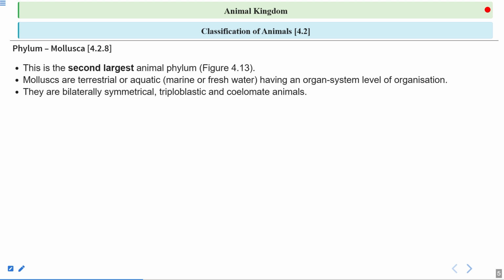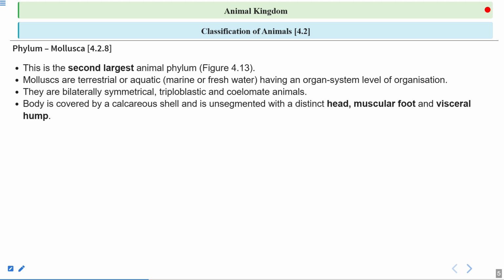Triploblastic means at the time of their development, there will be three different layers: ectoderm, mesoderm, and endoderm. They are coelomate animals. Coelomate means a true body cavity. The body cavity is lined by the mesoderm layer. So this is a very, very important characteristic: bilaterally symmetrical, triploblastic, and coelomate animals.